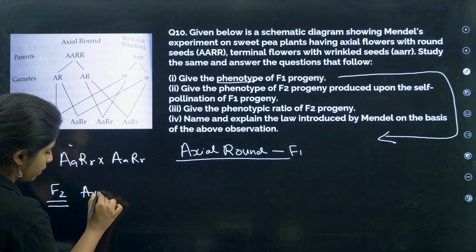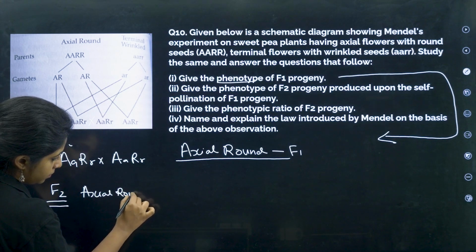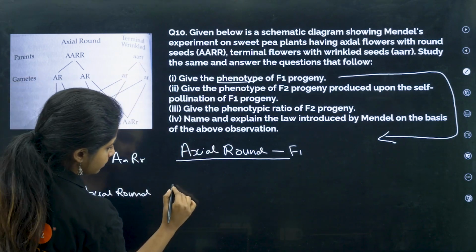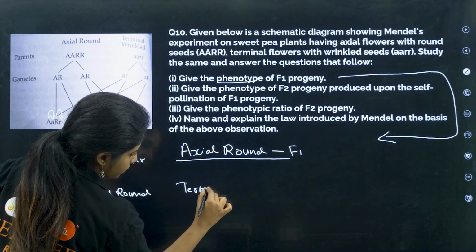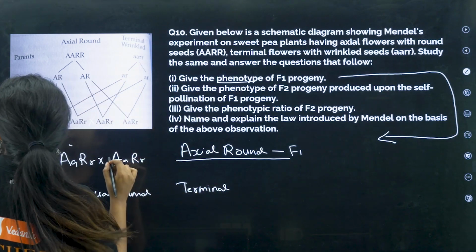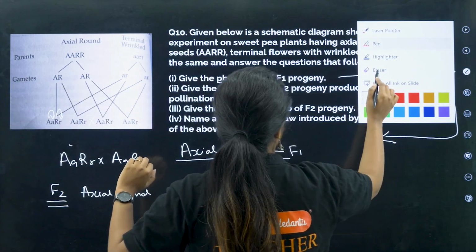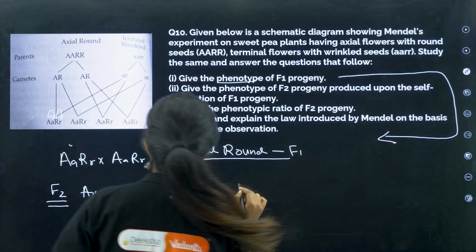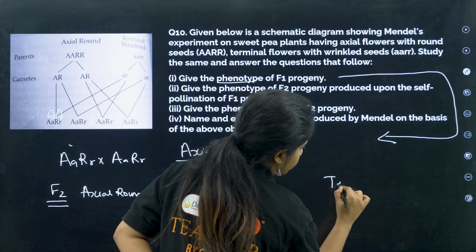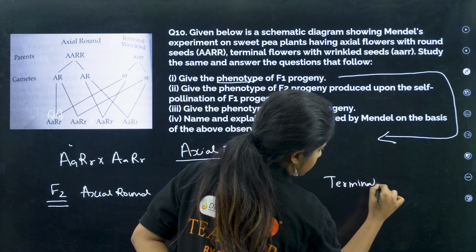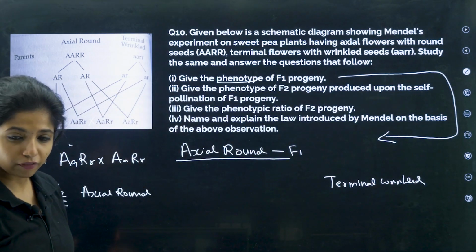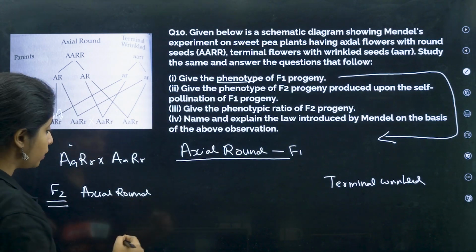There will be axial and round, and there will be terminal and wrinkled. This combination will definitely be there. This is the parent combination. Now you have to find the new combinations.